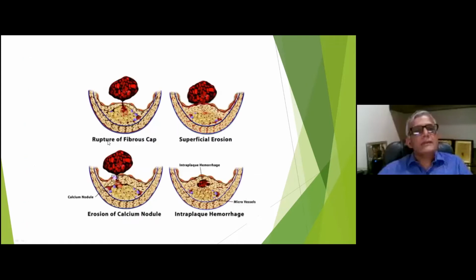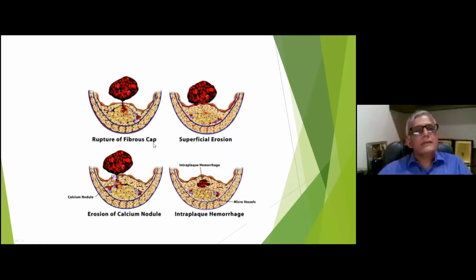There may be acute rupture of the plaque. So there is liberation of chemical substances within the lumen. This leads to thrombin formation and generation, development of a large thrombus and acute occlusion of the coronaries, leading to acute coronary syndrome. There may be superficial erosion, or there may be erosion of the calcified nodule. Both of these lead to rapid or subacute thrombosis, while there may be an intraplaque hemorrhage, which can lead to progression of the plaque, but there may not be acute thrombosis.